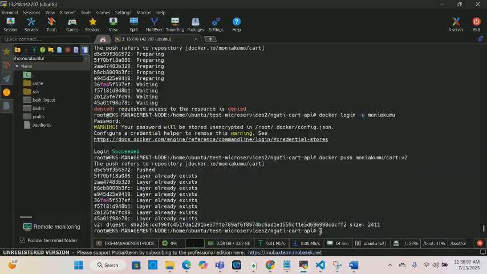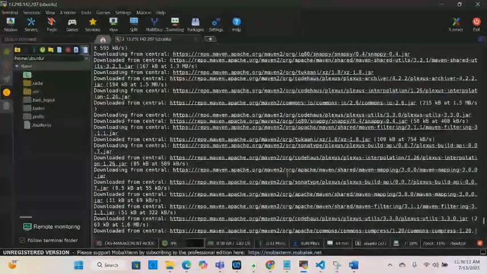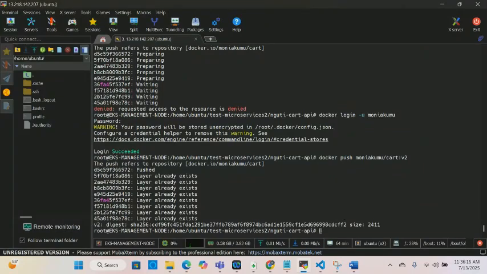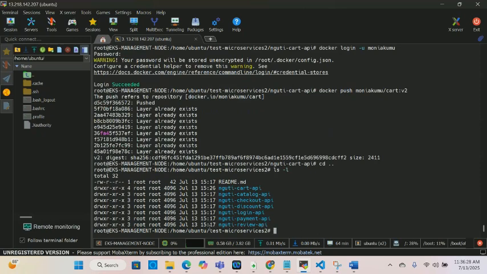That's how you push. And we're going to do the same thing for the rest, because we have, I believe, 7 microservices. I'm not even going to go back there. Let me get out of this with cd .. to get out of the cut microservice, and then I'll do ls -l, and these are all the microservices that I need to clean and push to Docker. So I'm going to do the same for catalog, run it through the same steps, and then push it to Docker Hub.